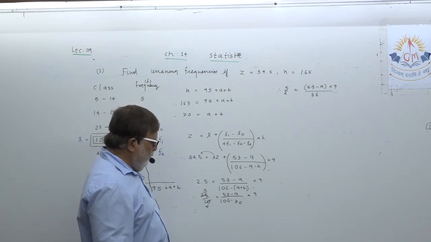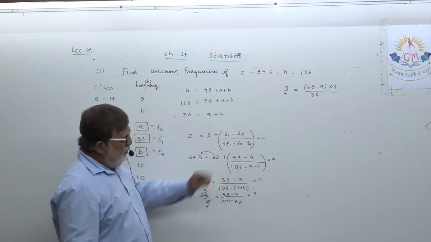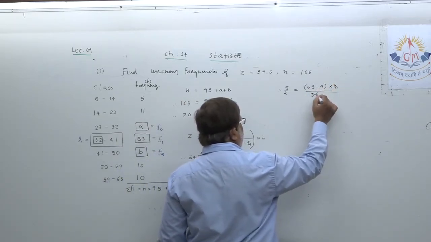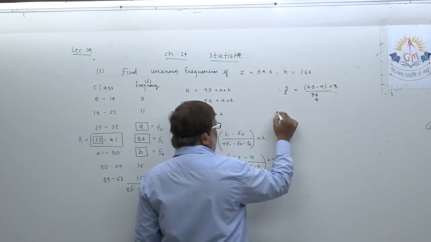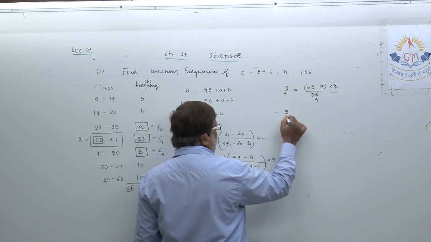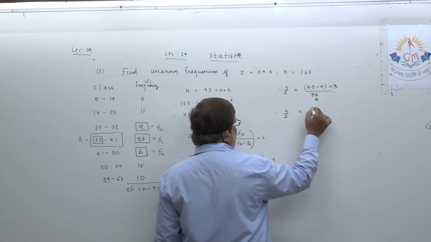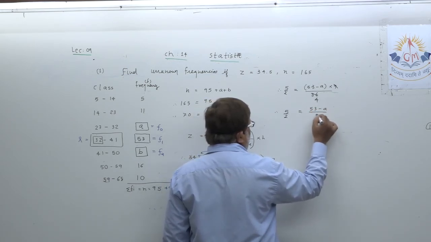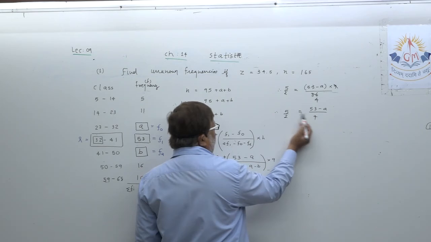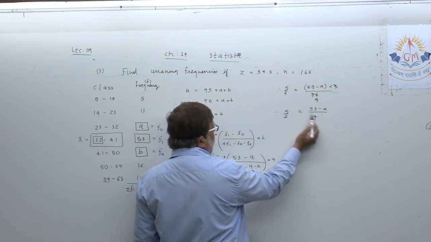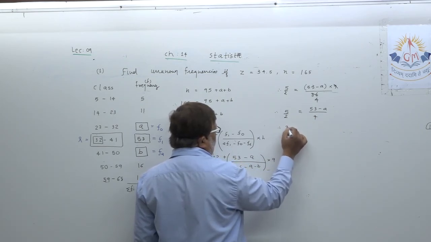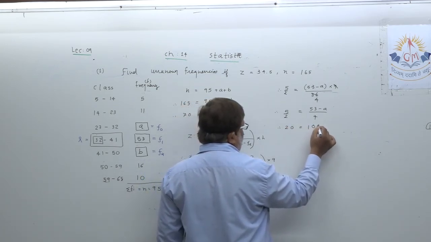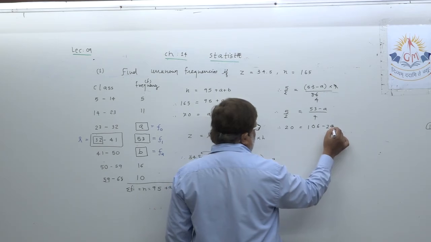Please be very conscious regarding this. Okay. Cancellation. 5 upon 2 equals 2, 53 minus A upon 4. Let us cross multiply. 5 into 4 is 20, equal to 106 minus 2A.